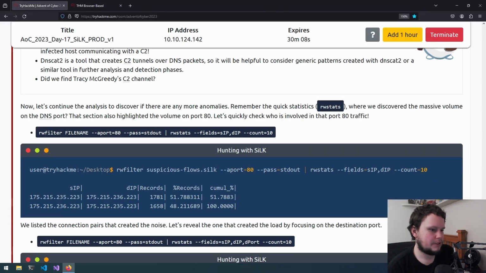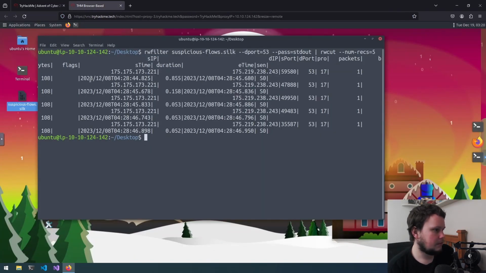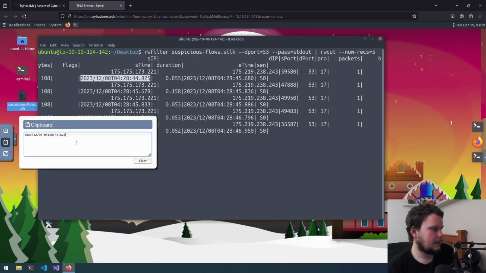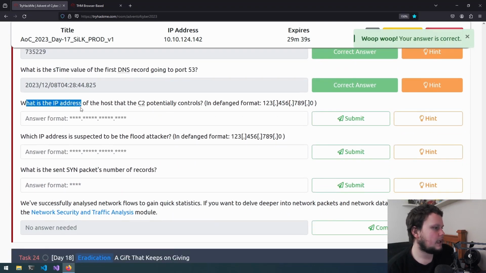And what did the question want? The stime of the first DNS record. So which one is that? This one, I think. So let's copy that and paste into here. So that's correct. What is the IP address of the host that the C2 potentially controls?